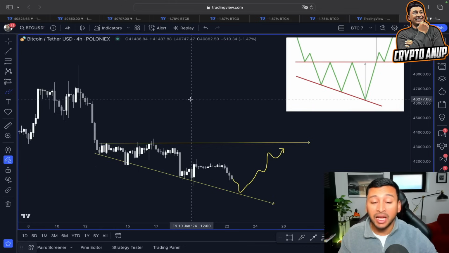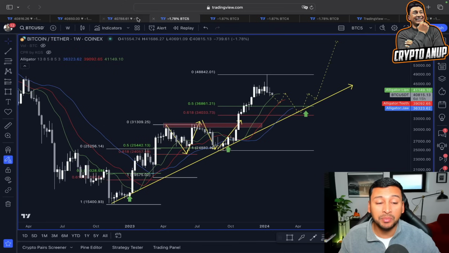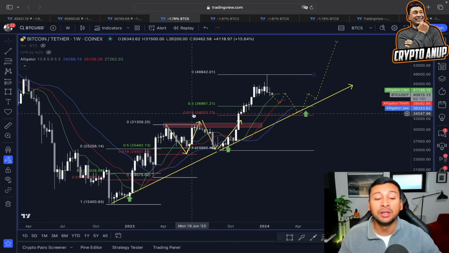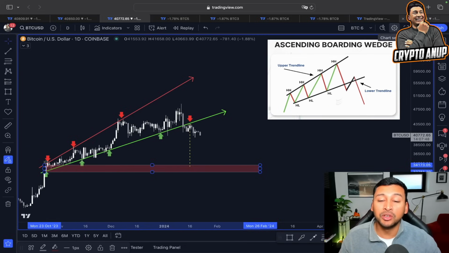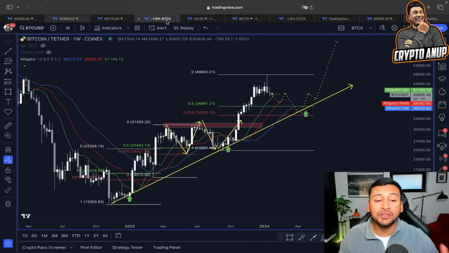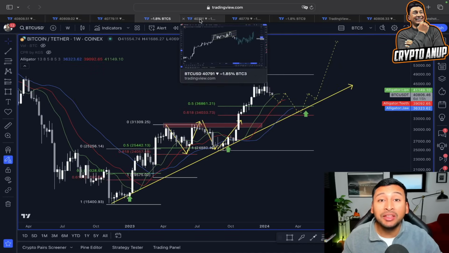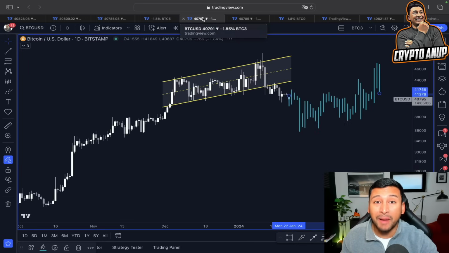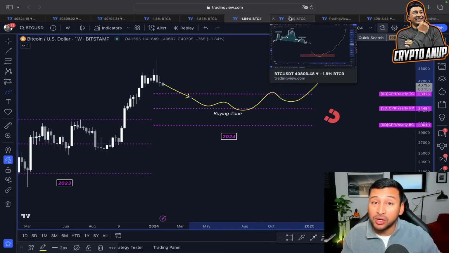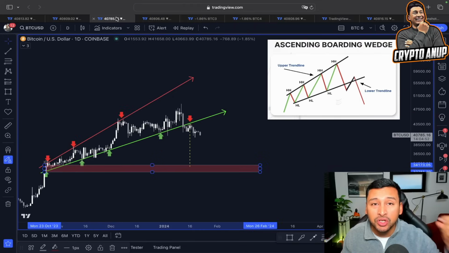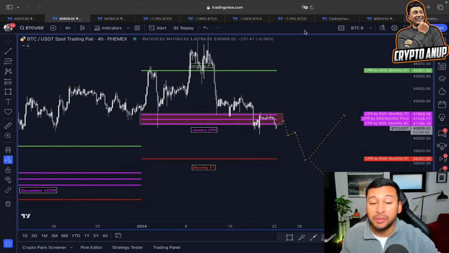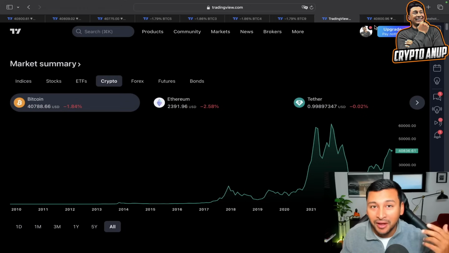That's our final line of support, because losing that means we should be preparing ourselves for another corrective move towards this rising trend line in between this 0.5-0.618 Fibonacci line and even the price opportunity from this ascending broadening wedge. So what I'm trying to pinpoint here is that even if the price in the medium short term shows some weakness, please do not panic. This could be a final trap before the price of Bitcoin goes parabolic, because we know before the halving we have seen plenty of time pre-halving checkout, but after the halving the price of Bitcoin has went parabolic. So this bearish scenario which I've just showed you could be short-lived. So please do not confuse yourself, because in a bigger picture the price of Bitcoin still looks very, very bullish.